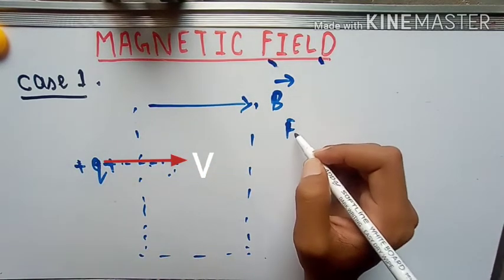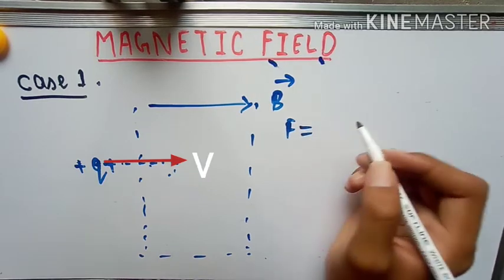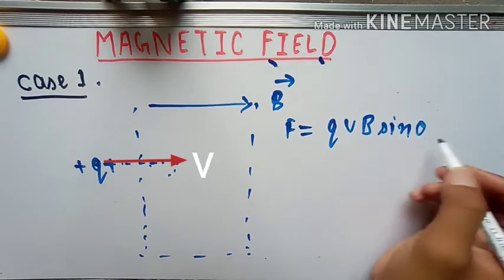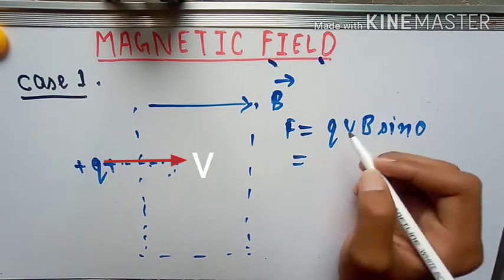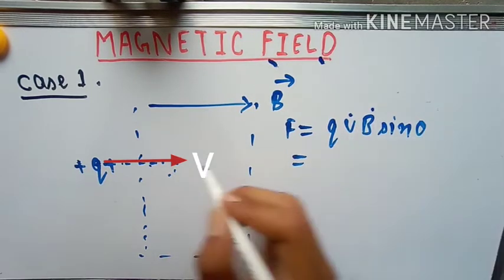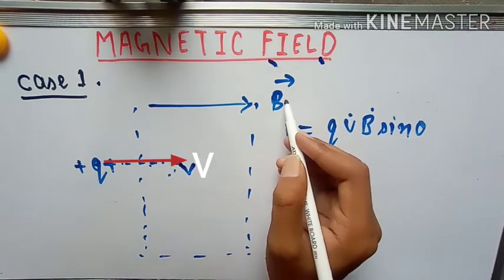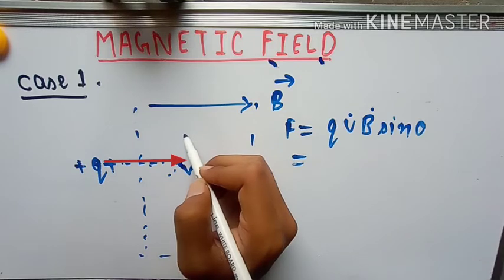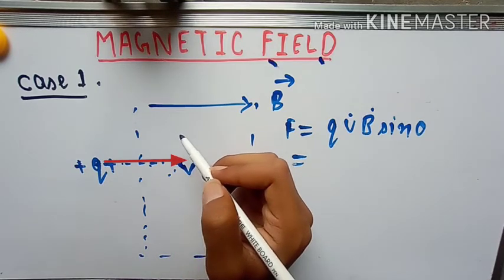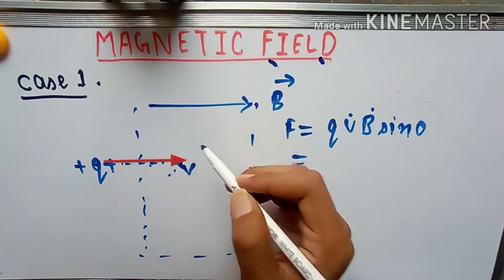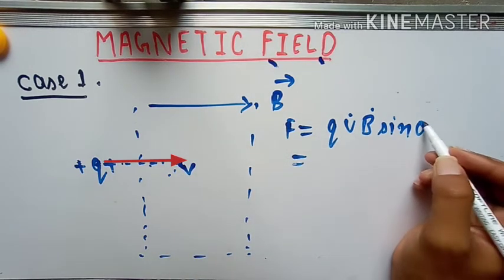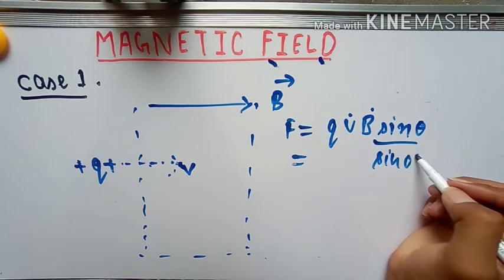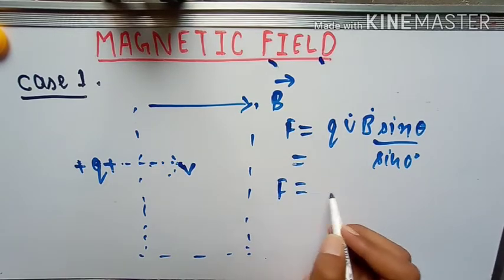So let us see, is it holding any magnitude or not. So F equal to how much? q v B sine theta. This is the formula. Now look at v and B. This is the v and this is B. So you can clearly see that they are holding some angle, and that angle is equal to 0 degree. Understand? They are overlapping each other, so that will be equal to 0 degree. So in place of theta we will put sine 0 degree, and you know the value of sine 0 degree. Very good, this is equal to 0, so force is equal to 0.